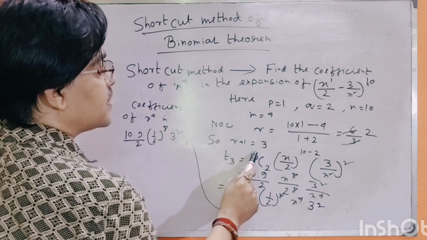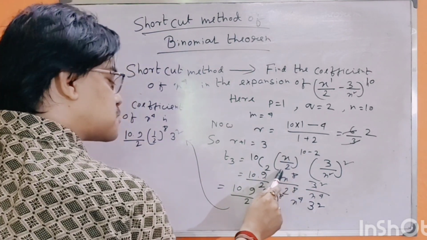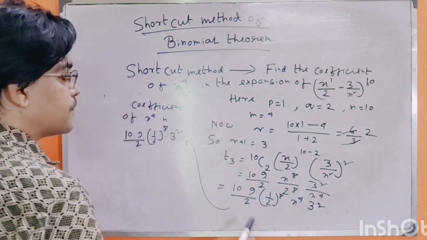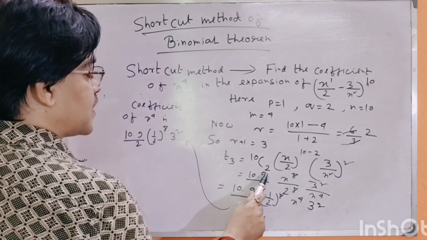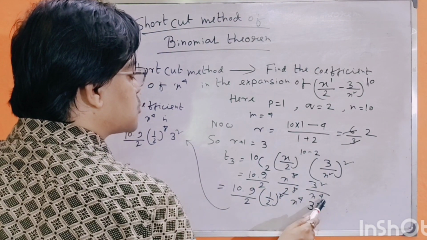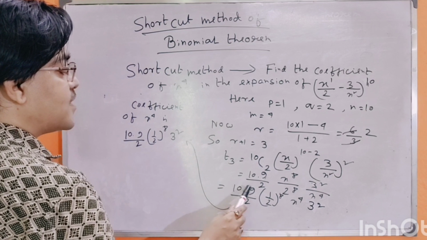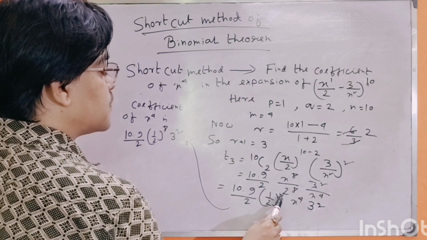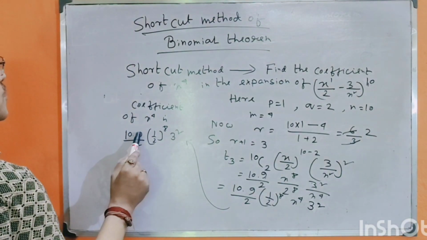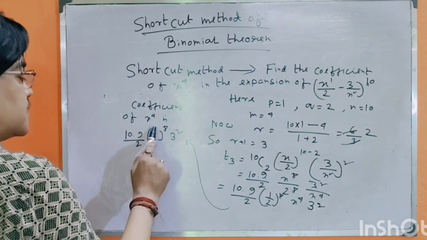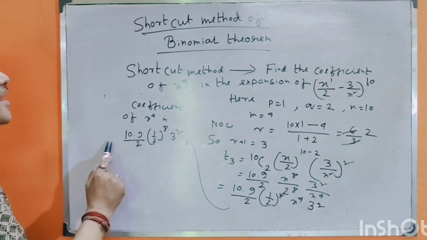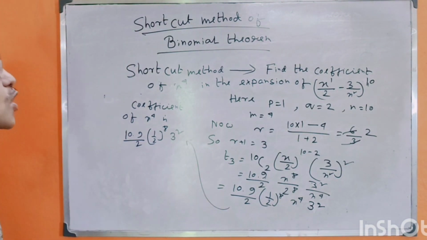T3 equals 10 c2 (x by 2) whole to the power 10 minus 2 into (3 by x square) whole square, is equal to 10 into 9 by 2, x to the power 8 by 2 to the power 8, 3 square by x to the power 4, is equal to 10 into 9 by 2 into half whole to the power 8, x to the power 4, 3 square. That means 10 into 9 by 2 into half whole to the power 8 into 3 square is the coefficient of x to the power 4. This is the shortcut method.